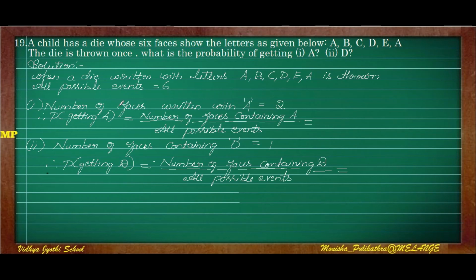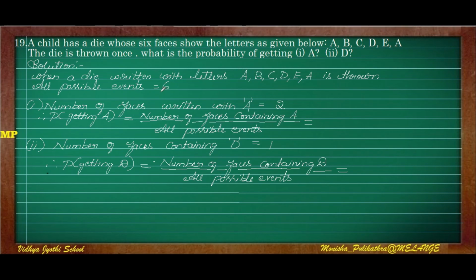Moving on to the 19th question of this session. A child has a die whose 6 faces show a letter. The die usually has the numbers from 1 to 6. Here the die with the child has the letters A, B, C, D, E and again A. So the die is thrown once. What is the probability of getting the letter A, and in the second question, the letter D?